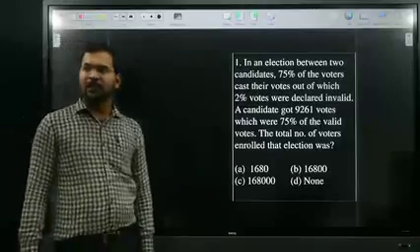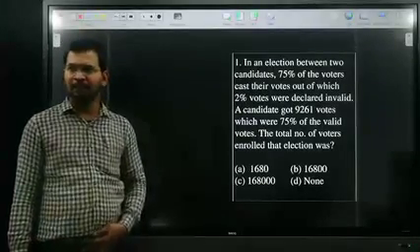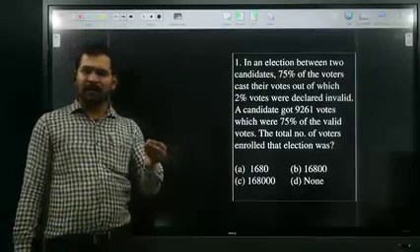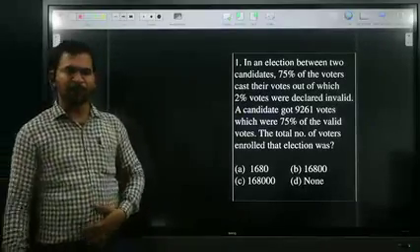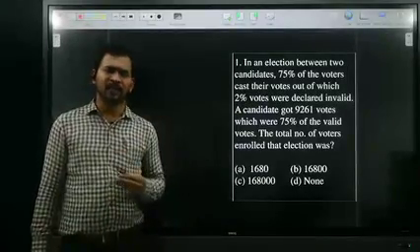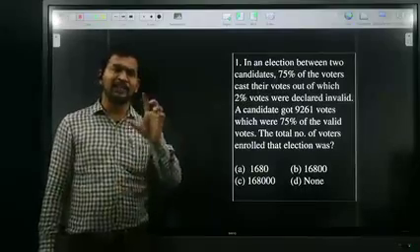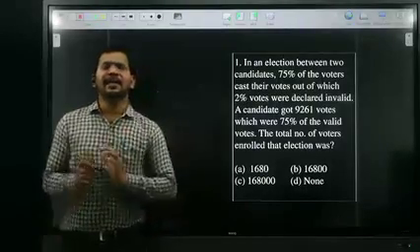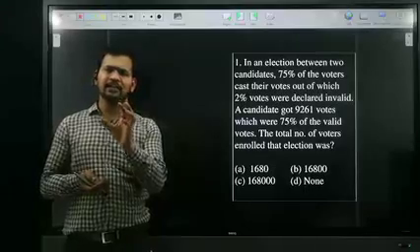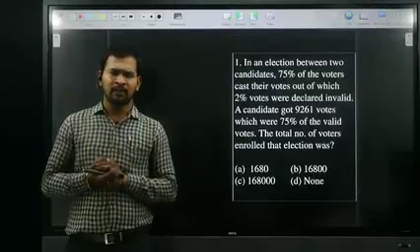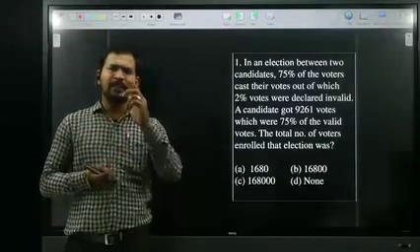Whenever they are asking a question regarding election type, I will explain some points and terminology. Sometimes they ask about majority. Majority is nothing but, when only two candidates are contesting, the difference between their votes.